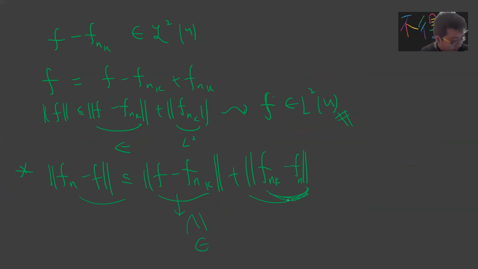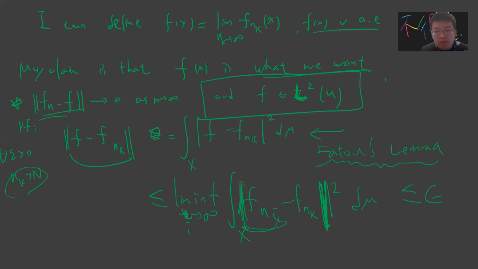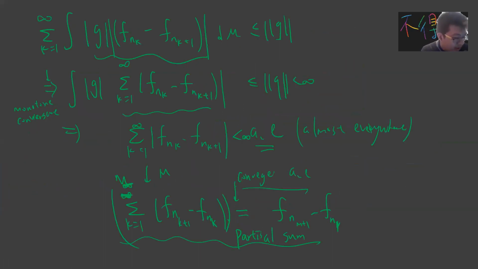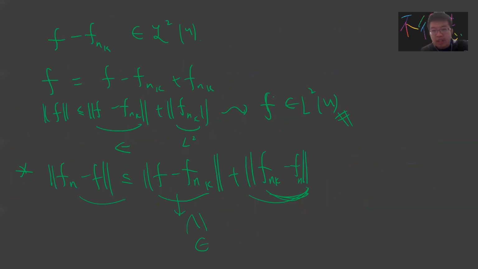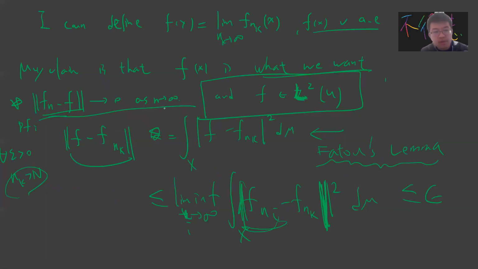How about the other one? This is f_{n_k} minus f_n, and it can be bounded by the Cauchy property. We take large enough n_k, then for every n greater than n_k, f_n minus f_{n_k} can be bounded. So this is just the straightforward Cauchy definition. So we prove this.